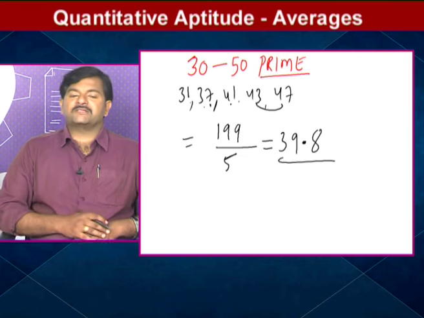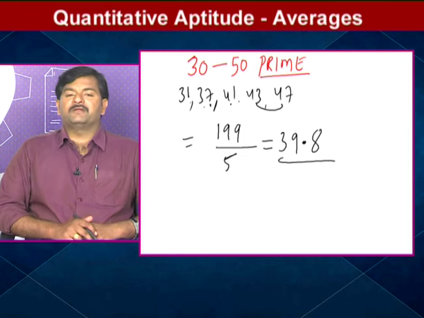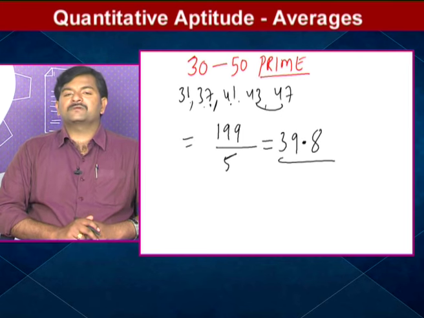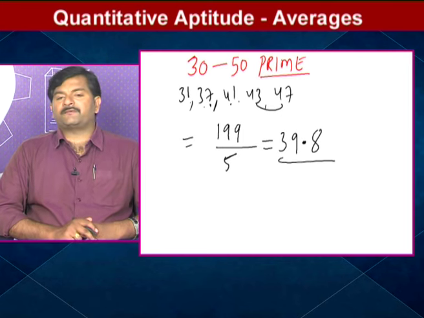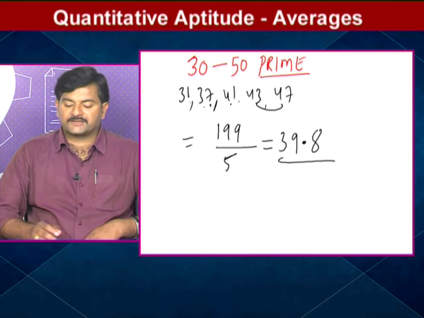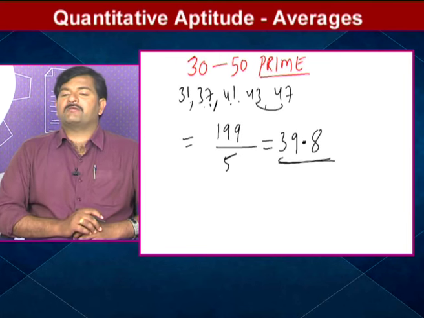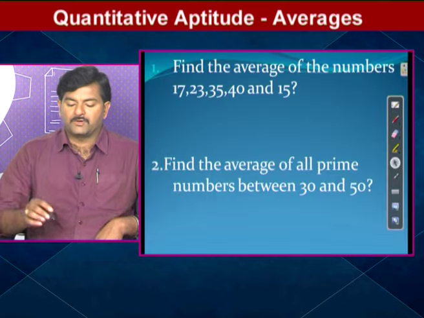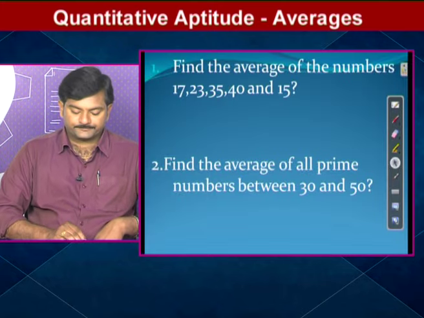Hence the average of all the prime numbers between 30 and 50. You can use the words between 30 and 50, or from 30 to 50. Anyhow, there is no change in the prime numbers. I hope you understood. Hence, the answer for question number 2 is 39.8. Now, we will move on to the next question.